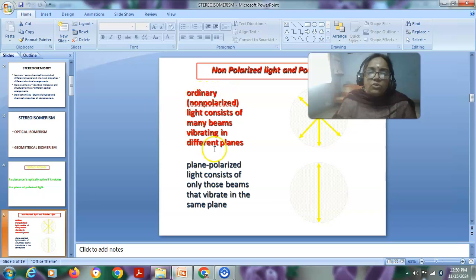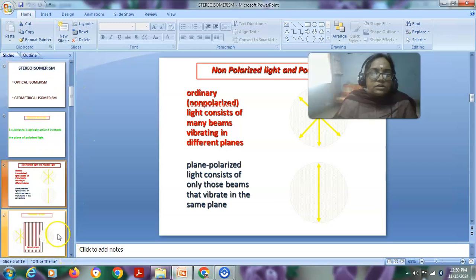In the case of non-polarized light, it's an ordinary light source. The waves are vibrating in different directions and different planes. Whereas in the case of plane polarized light, the light consists of beams vibrating in only one plane. So this is the difference between the non-polarized light and the polarized light. So how are we going to convert the non-polarized light into polarized light? That's what we are going to see now.